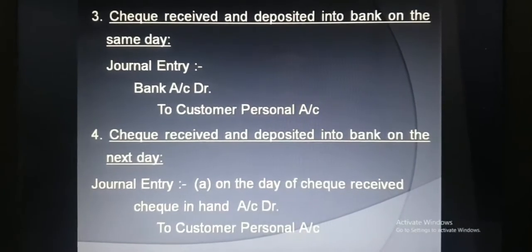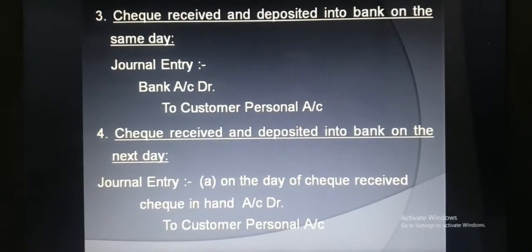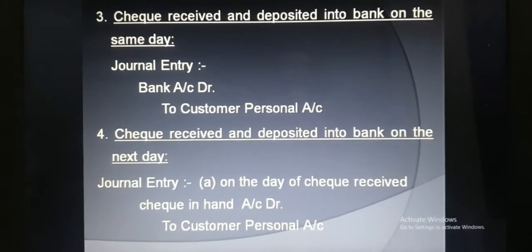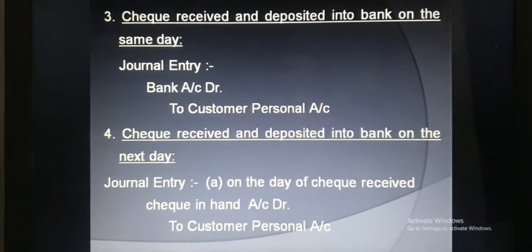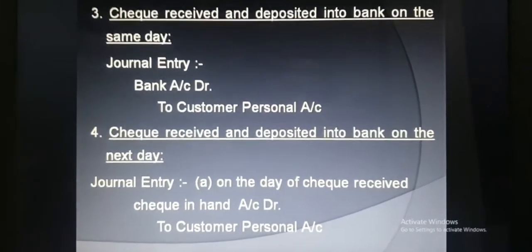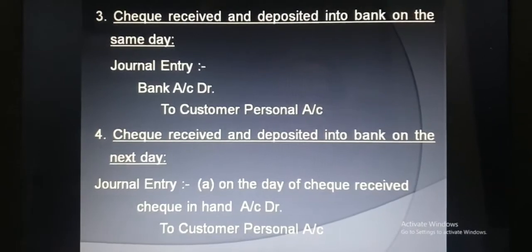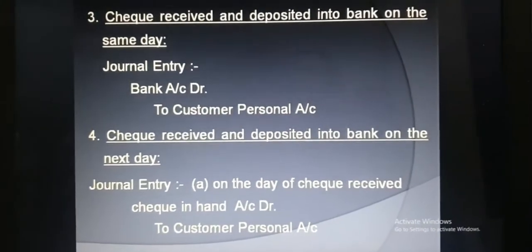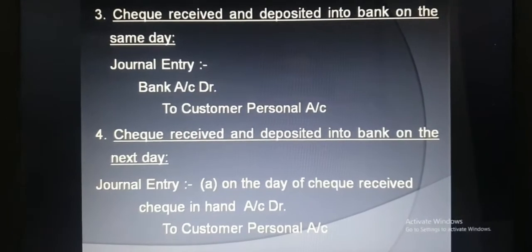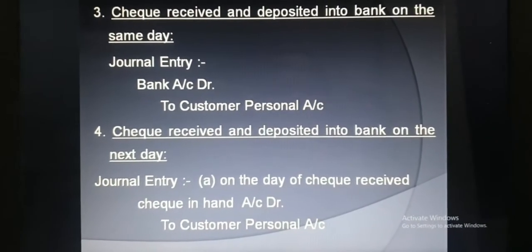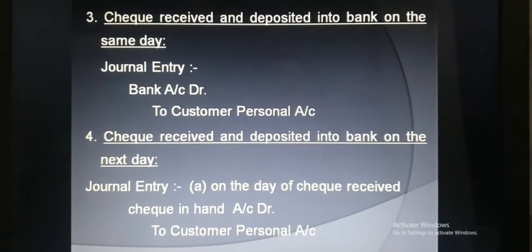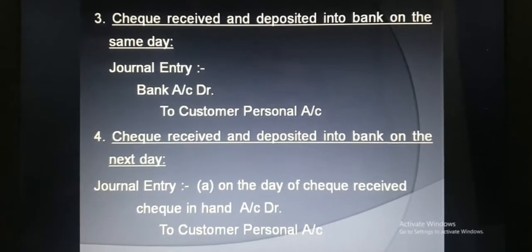Now entry number three, check received and deposited into bank on the same day. If we receive any check from any customer and it is deposited into bank on the same day, the entry will be bank account debit to customer personal account, because it is deposited into bank on the same day. Now if we receive a check and deposit it into bank on the next day, listen carefully, that is the most important general entry.